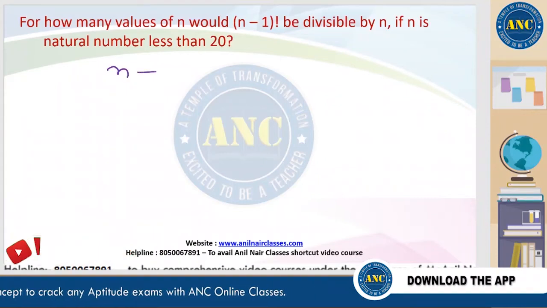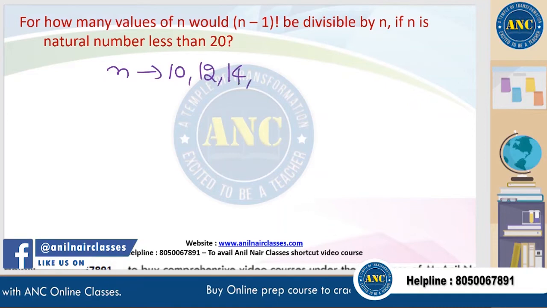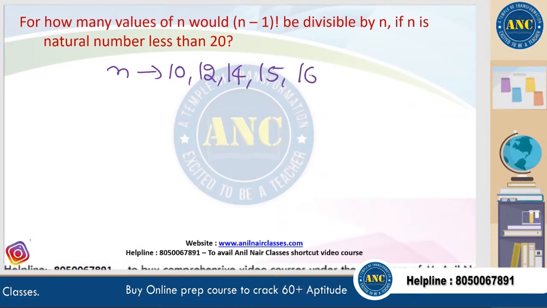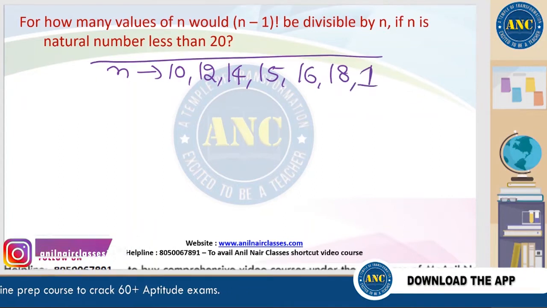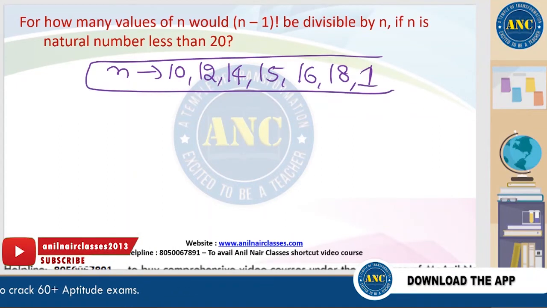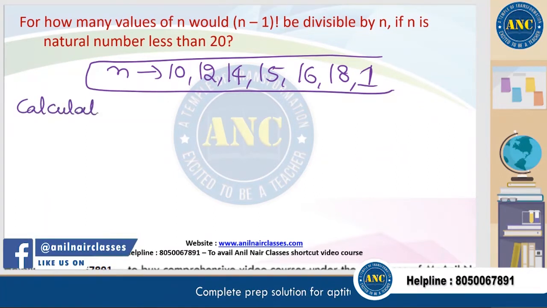Here 10 we have written, 12, 15 we have excluded, 15, 16, 18. I think I forgot to take 15. You are right, Virat Tendulkar. Take 15. Calculation mistakes, calculation errors, please take care of yourself.